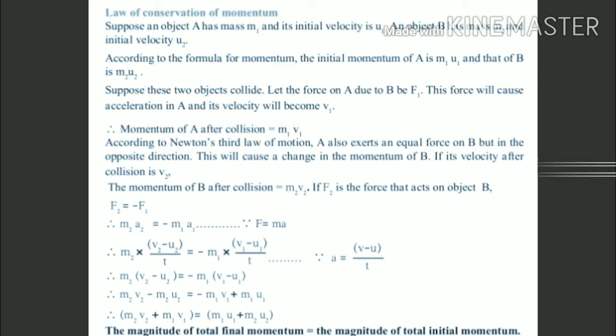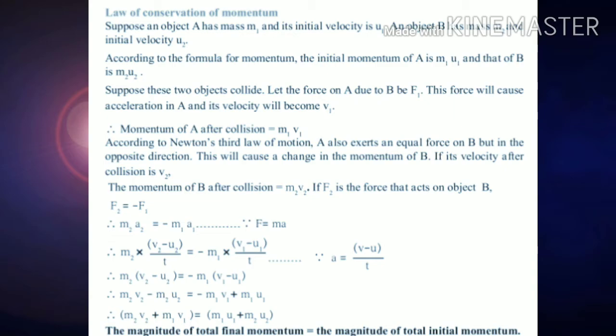This force will cause acceleration in A and its velocity will become v1. Therefore, the momentum of A after collision is equal to m1 v1, that is, the final momentum of object A.